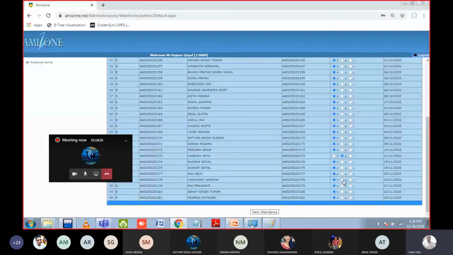Raj, second Raj, Raj Prajapati, Abhay, Present, sir. Adarsh, Present, sir. Rathod.